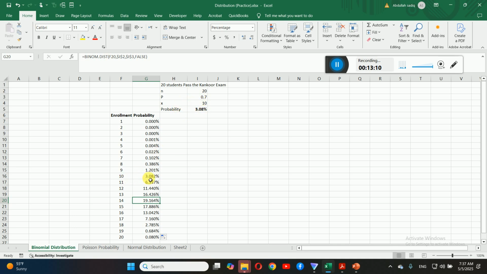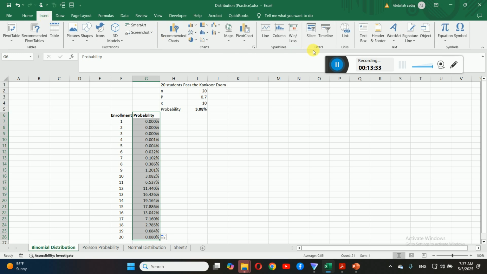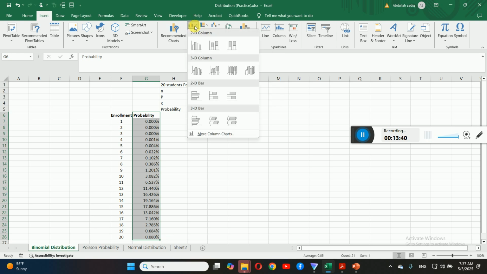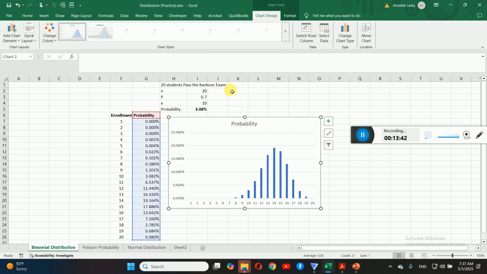You can just check it in the distribution also. If 20 get enrolled, the probability of 10 is 3.08. We have already found it, but here we have the whole distribution, the probability for students starting from 1 up to 20. Now if you graph this, click here, click on insert, and choose a bar graph. Why? Because for discrete values we use the bar graph.